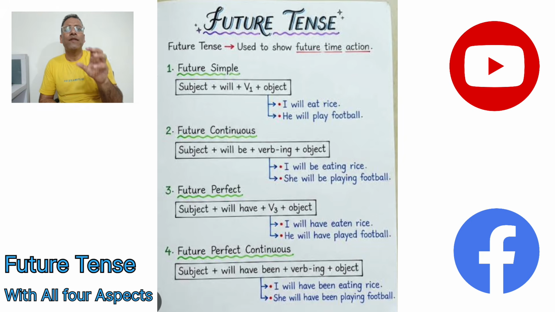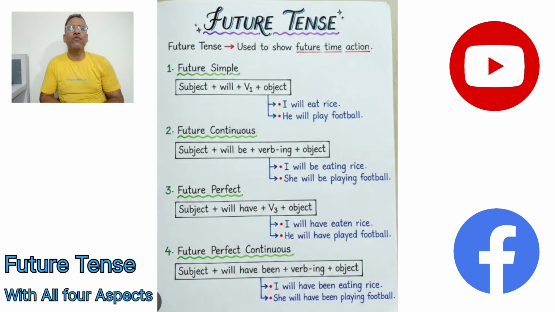Before moving on, you know that the future continuous, or future progressive, is the tense that helps us indicate any kind of action, any kind of work across the timeline into the future. Whenever we use this tense, it means we are performing some work at the time of speaking. That is the main usage of it.